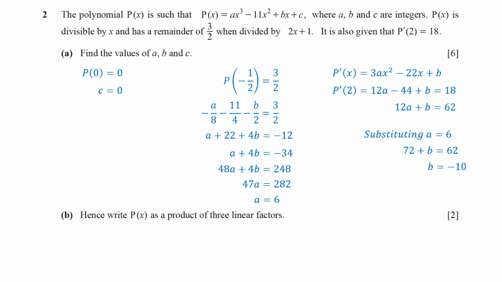Now we have the full polynomial: 6x cubed minus 11x squared minus 10x. We can factor out x to get x times 6x squared minus 11x minus 10. Now factor the quadratic into 3x plus 2 times 2x minus 5. P of x as a product of linear factors is x times 3x plus 2 times 2x minus 5.